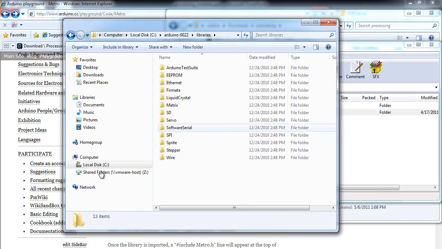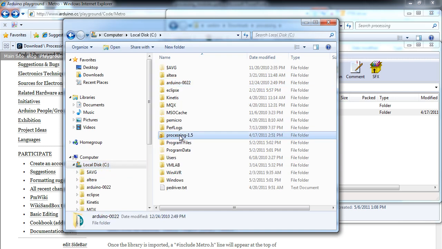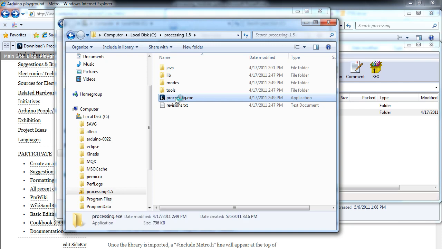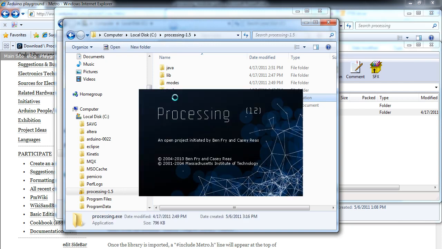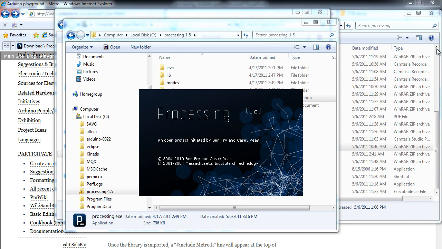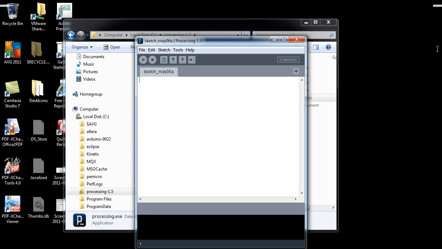Once the Processing folder has been unzipped, you can go to the folder. You can see that's our Processing folder which we just unzipped. To invoke the IDE, you simply double click on Processing, and the Processing IDE should open. So this is the Processing IDE.